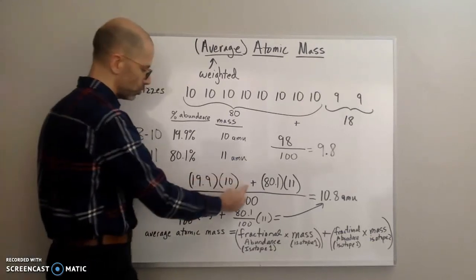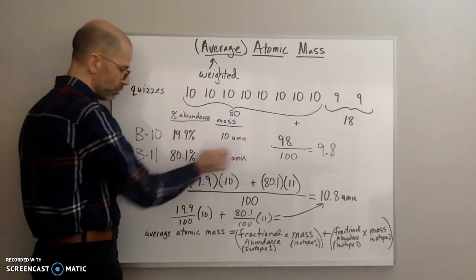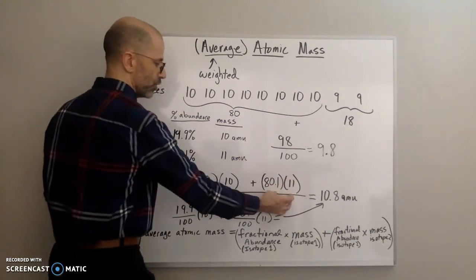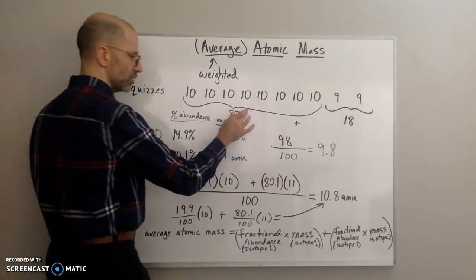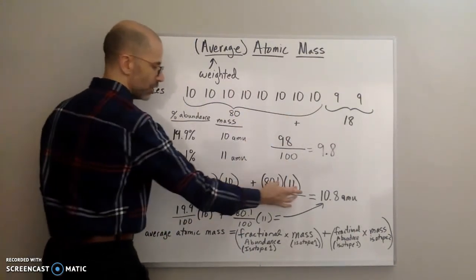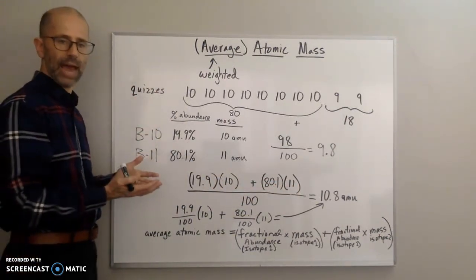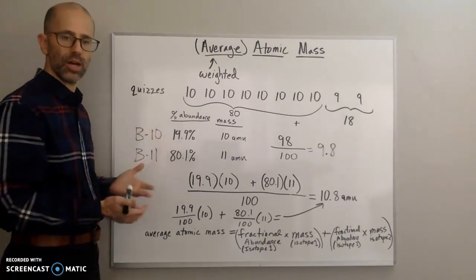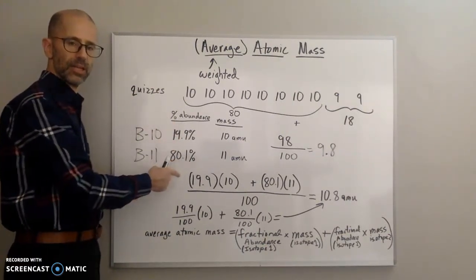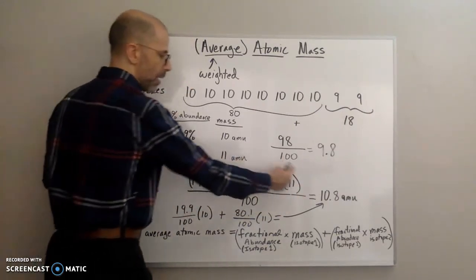So I get the total number of AMUs for this group here, and the total number of AMUs for this group here. And then just like I added them together to get the total points, I add the 2 groups together to get the total mass of atoms, and this is out of 100 atoms because I'm assuming 100 atoms because of the percentage. So this gives me the total mass.